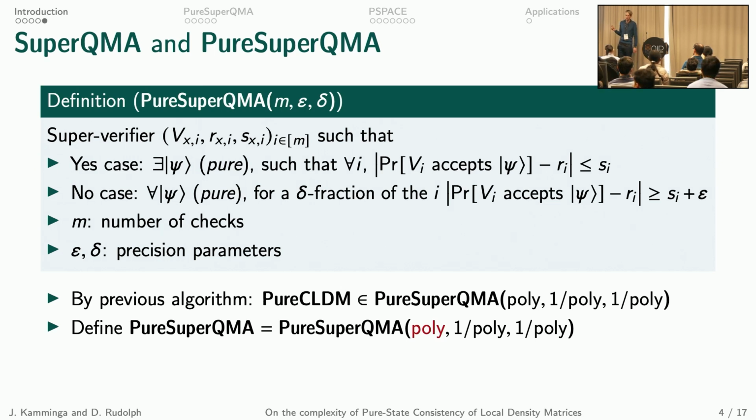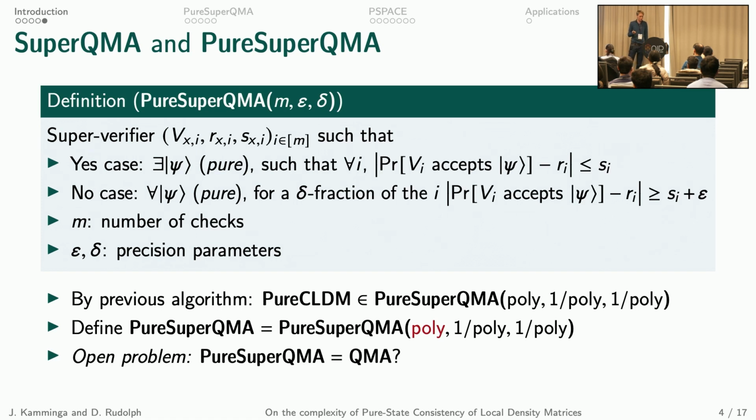And hence we define pure super QMA to be this class. Note that the QMA equality for the normal, so the mixed super QMA, already holds with exp here, so exponentially many checks. Whether pure super QMA is also equal to QMA, that is still an open question we have not been able to resolve.